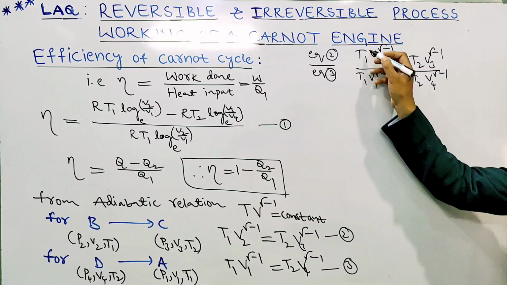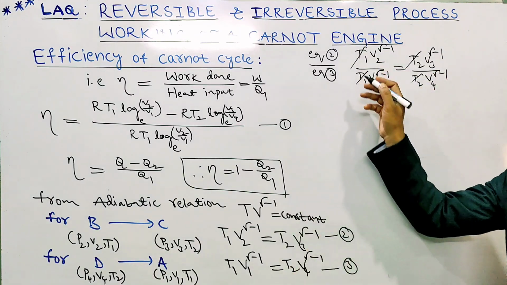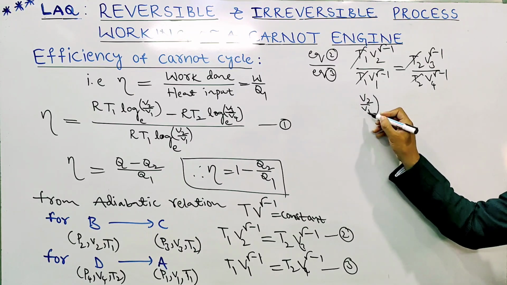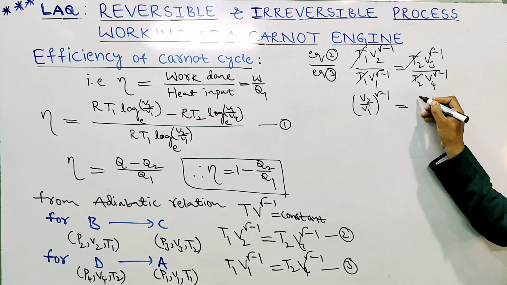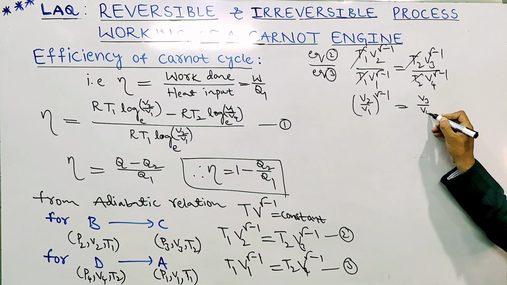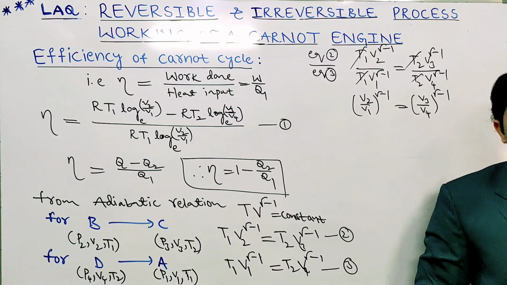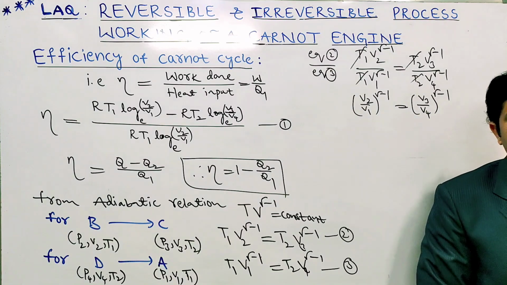Here T1 gets cancelled, T2 gets cancelled. So V2 by V1 to the power gamma minus 1 is equal to V3 by V4 to the power gamma minus 1.